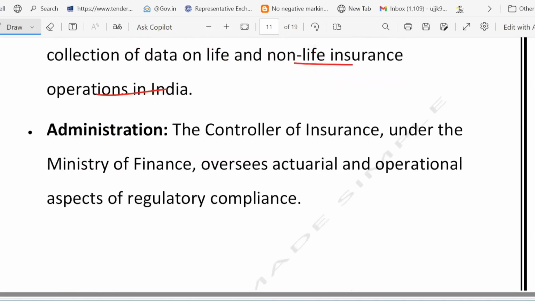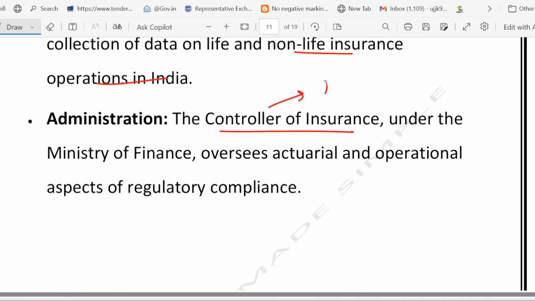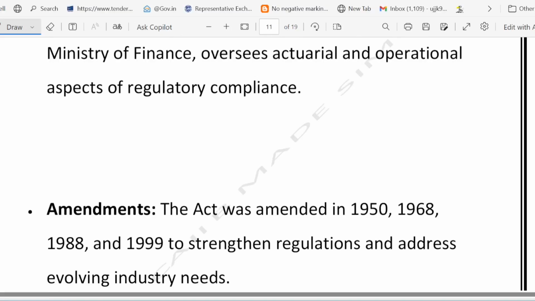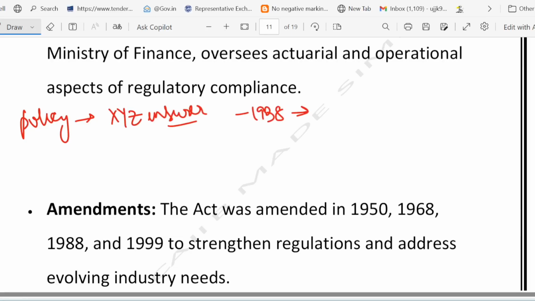And the controller of insurance was the referee. He was the referee, right? Like the finance ministry umpire. So why does all this matter to you? Let's understand. Suppose you buy a policy from XYZ insurer, right? So this 1938 Act will ensure that they can't cheat.